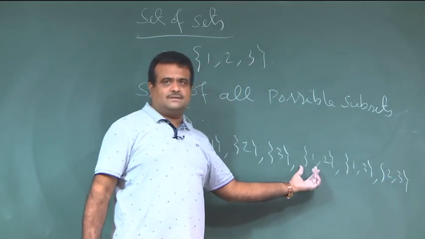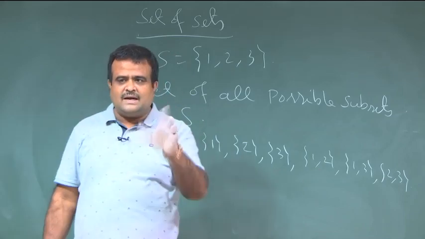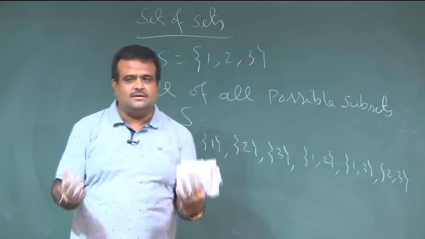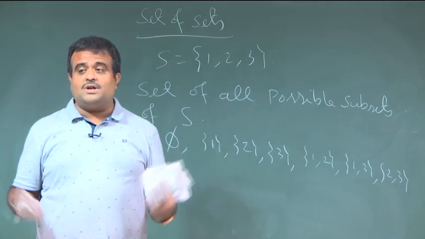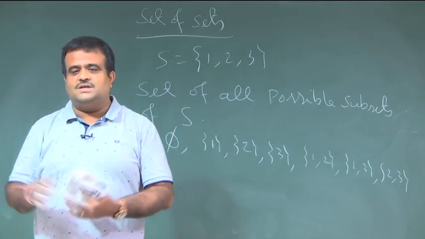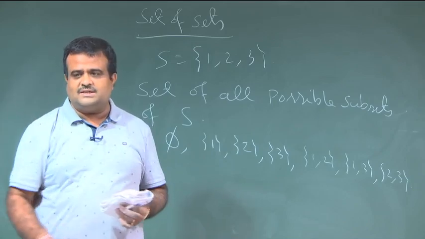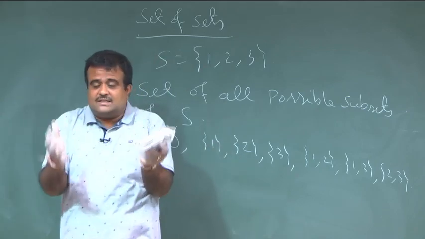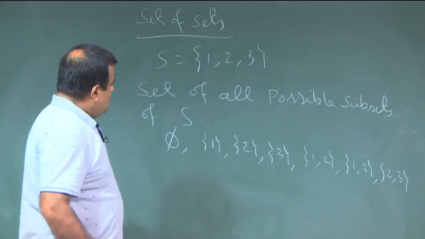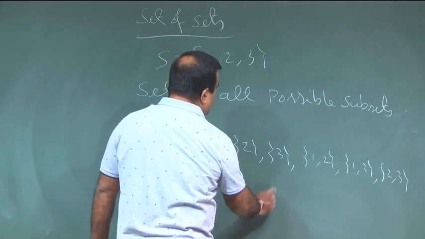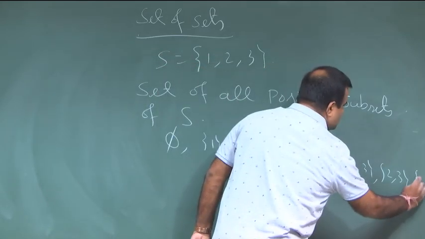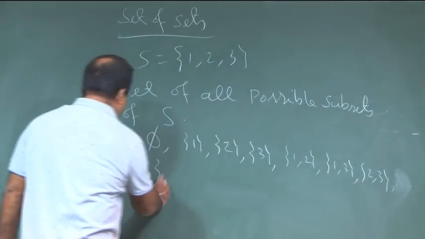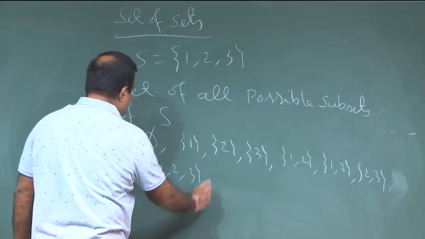{2,1} is the same as {1,2}, because the ordering inside a set does not matter. This is just a collection. We do not bother about the ordering, whether one comes first; we are just putting these elements in. So, we do not care about the ordering of elements in a set. And then the whole set {1,2,3} itself is also a subset.